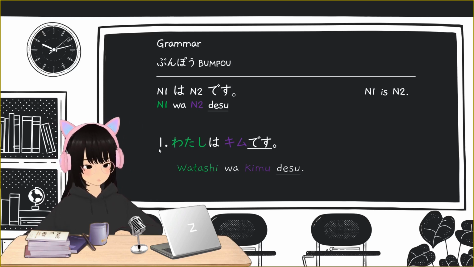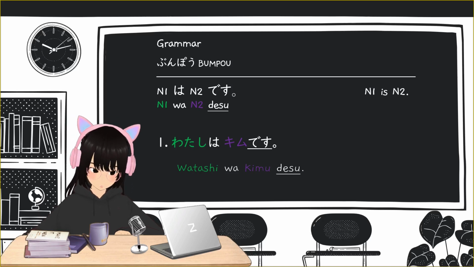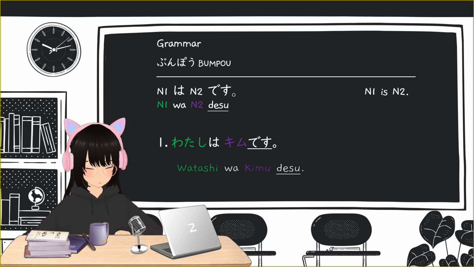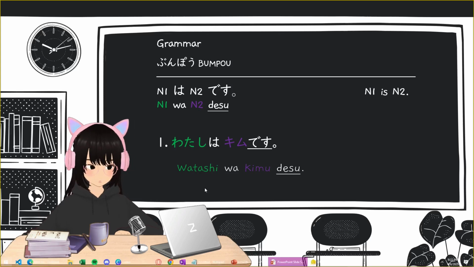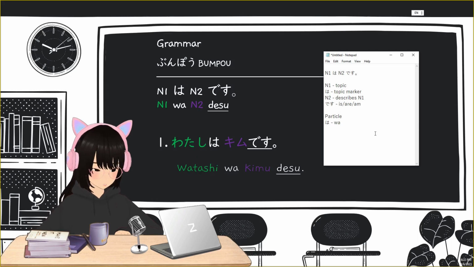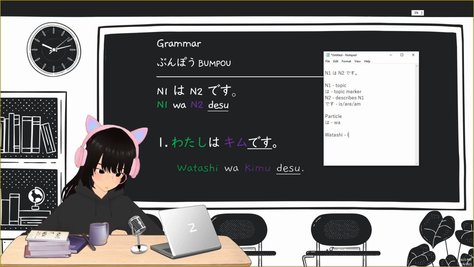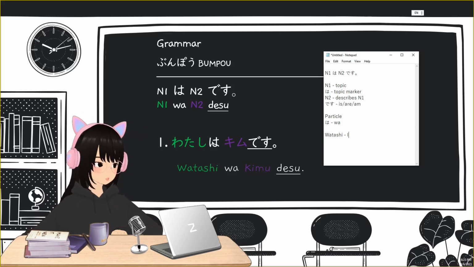Here in the first example, watashi, if you check the vocabulary list of this lesson, you would already know that watashi translates as I in English. So watashi is I. And then this kimu is a name, but for names, especially foreign names, they are always written in katakana.